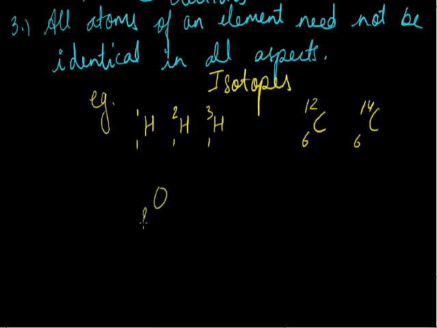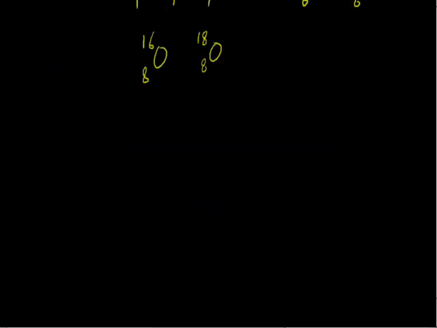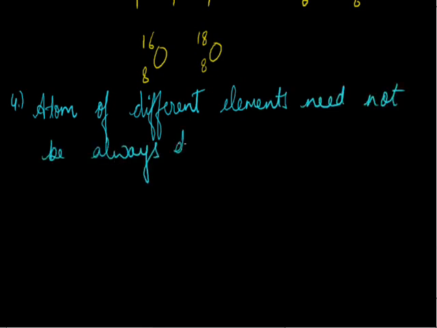Similarly, we can take the example of oxygen, that is 8O16 and 8O18. These are some examples of isotopes. Isotopes are those which have the same atomic number and different mass number. Another point Dalton made was that atoms of different elements are different, but it is not necessary that atoms of different elements be different in all respects.